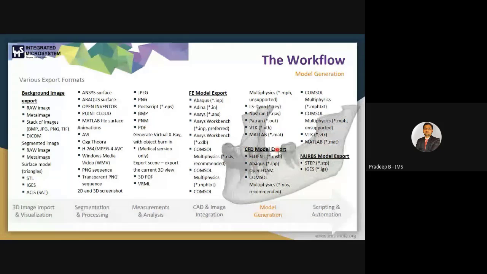If we want to export our model for Fluent, we can export to Fluent, Abaqus, COMSOL, MATLAB, VTK. NURBS models we can also export, that is in IGS or STP file.